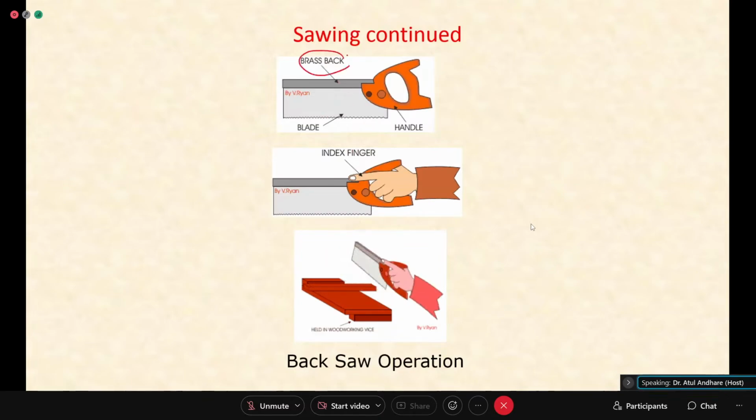You can see there is a brass back. The blade is supported at this end by some additional protection, to make it stronger. The operation is shown here. It can be a push type or pull type saw, which we'll see later on.